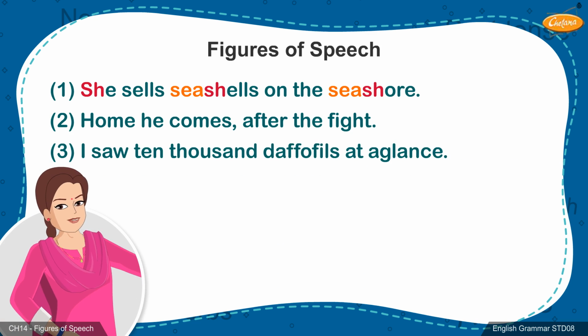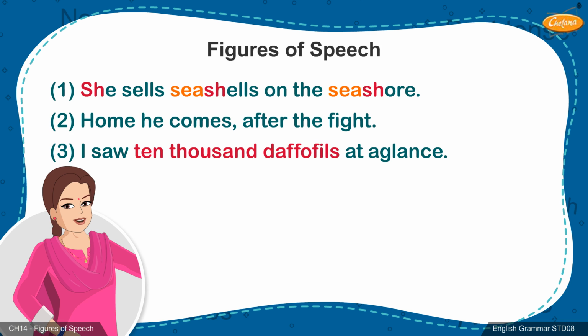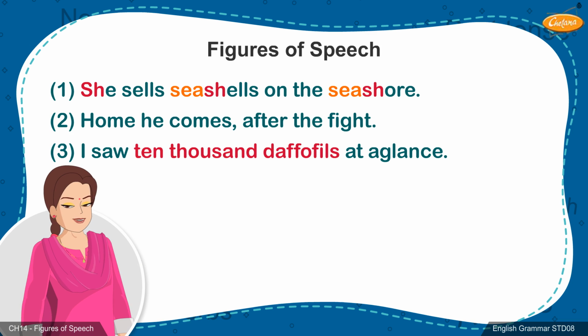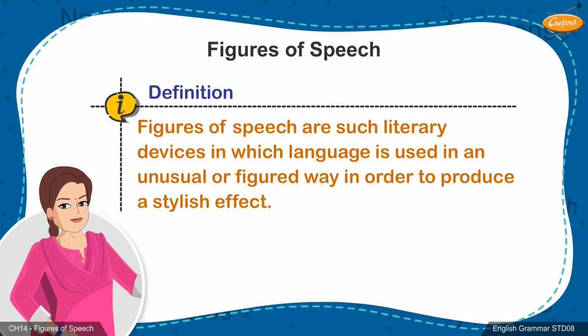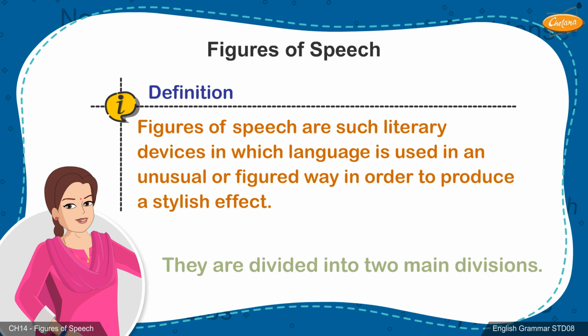In the third sentence, we feel that the poet has over-exaggerated his feelings. All these sentences belong to a particular type of literary device which is called the figures of speech. Definition: figures of speech are such literary devices in which language is used in an unusual or figured way in order to produce a stylish effect.